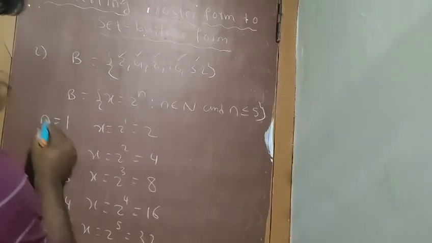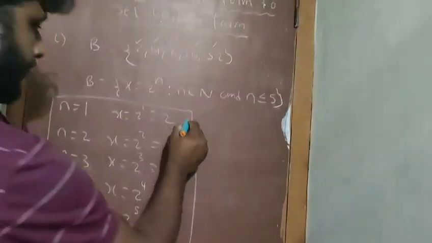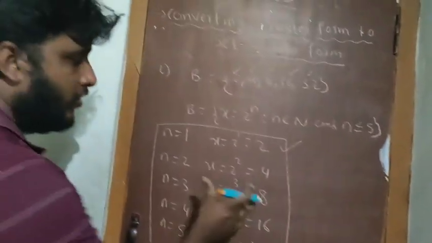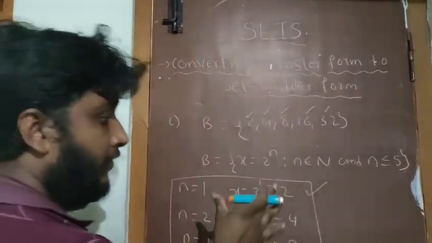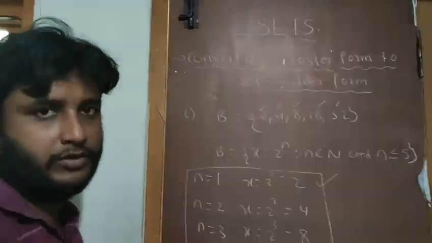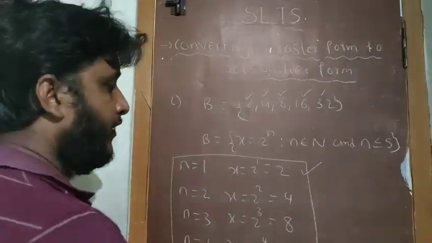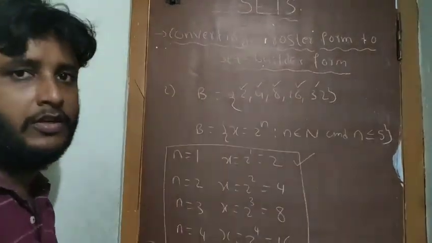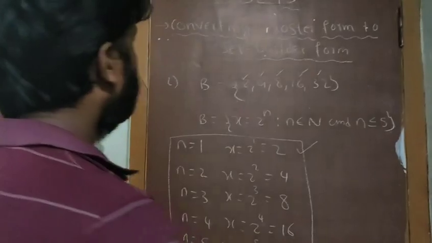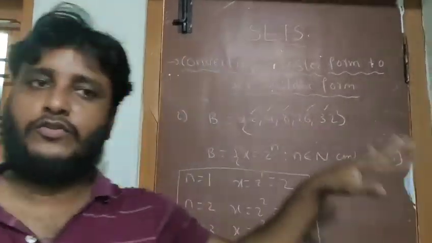These things you need not do in the examination. For your understanding purpose, I'm explaining. For clarification, whatever we have assumed, whether it is true or wrong, we have to check once more. Otherwise, you may make some mistakes. Verification is very important. Verification is for your satisfaction; it is not mandatory in the solution. You can do it in rough work also, not a problem. So this is the way to convert roster form to set builder form, and set builder form to roster form, as we have discussed.